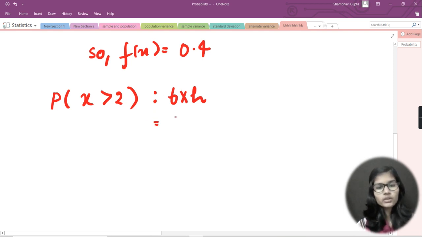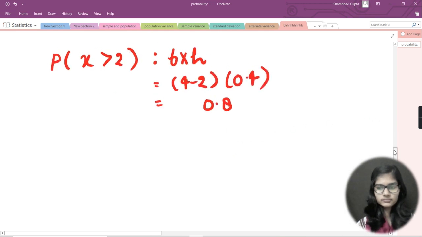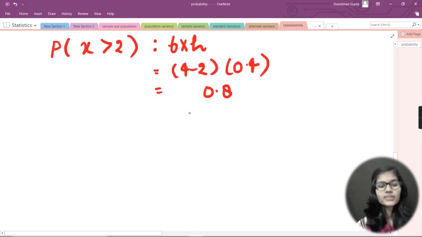Now what is my base? My base is 4 minus 2. And what is my height? That is 0.4. So as a final output, I would get 0.8. Fine, so here I just got that. Now this is my probability that x is greater than 2.